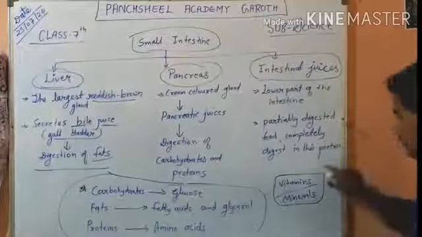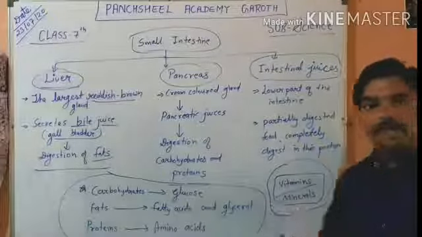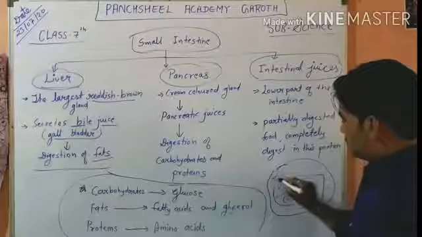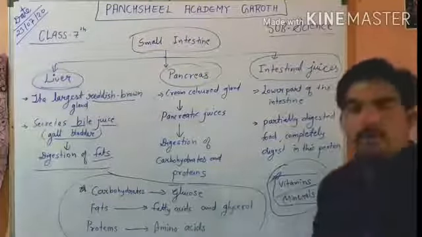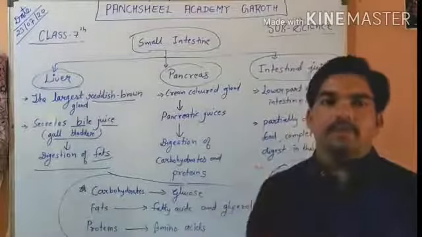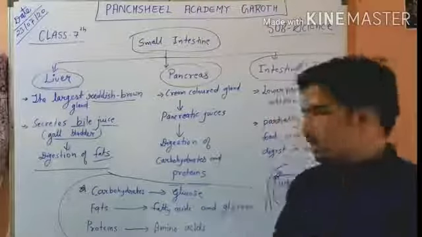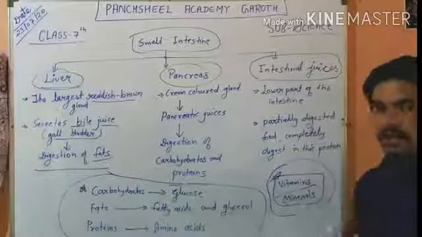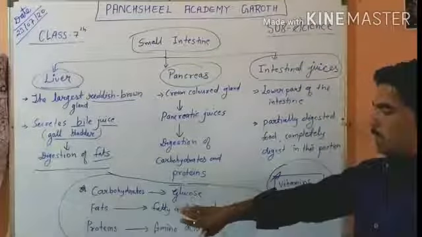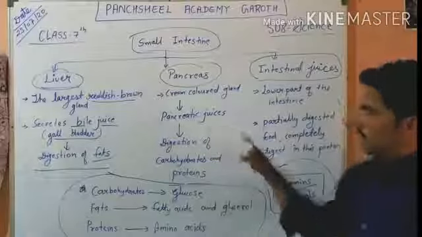Now if we talk about vitamins and minerals, these are already in simple form and can be directly absorbed by our cells, so there is no need to digest them. In a medical store you can directly get ready made vitamins and minerals, as syrup or tablet. By taking them, our body can directly take vitamins and minerals. But carbohydrate, fat and protein have an important role in our body, and in this way digestion completes in the small intestine.